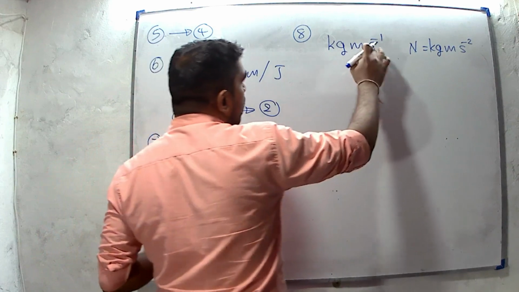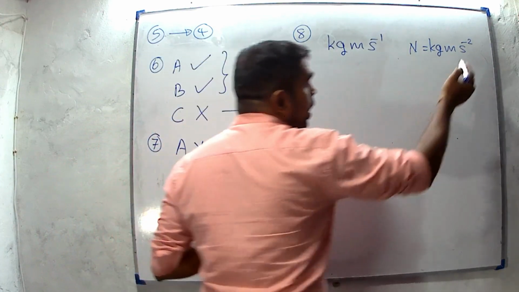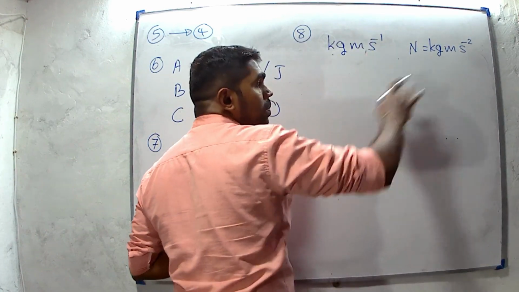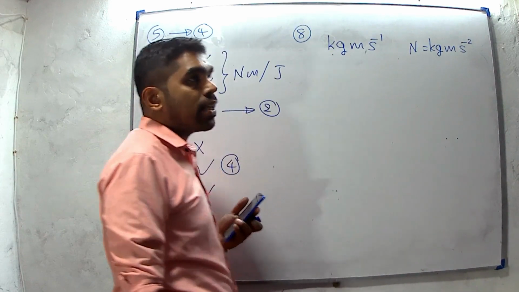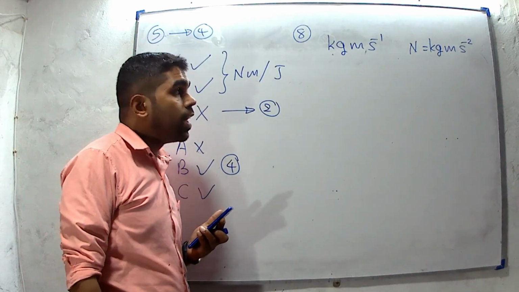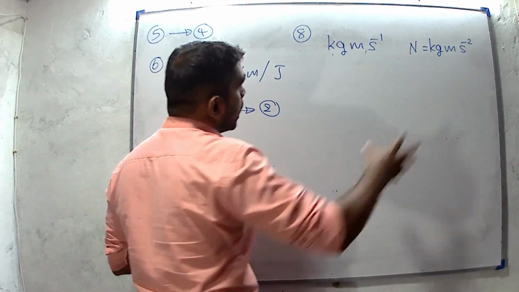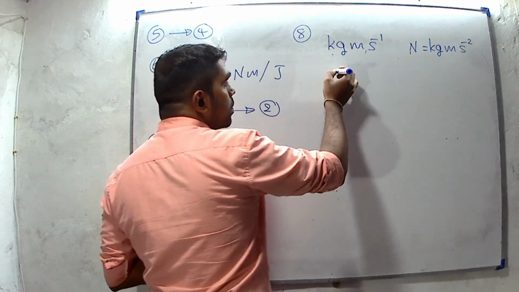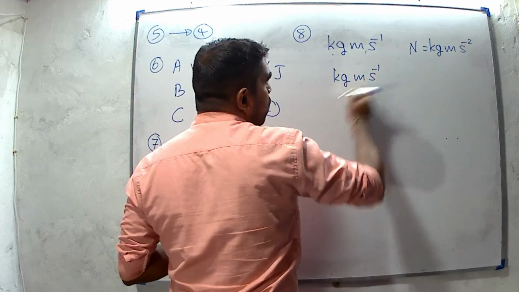If we are using Newton for this answer, momentum is only kg m s minus 1, while Newton is kg m s minus 2. There is a minus 1 term in this unit. Then we can consider kg m s minus 1.